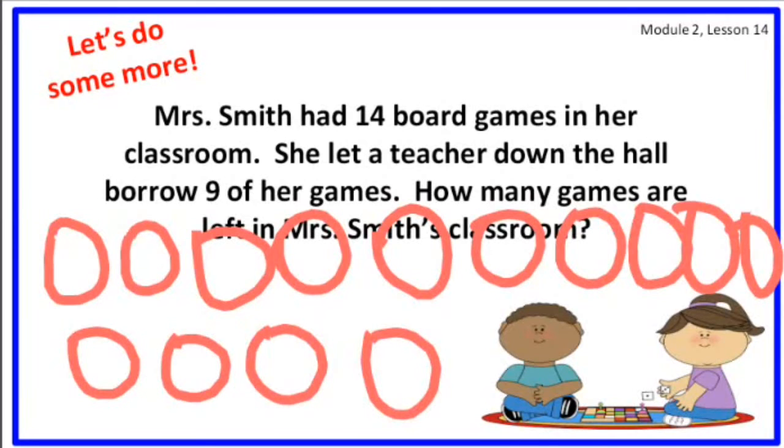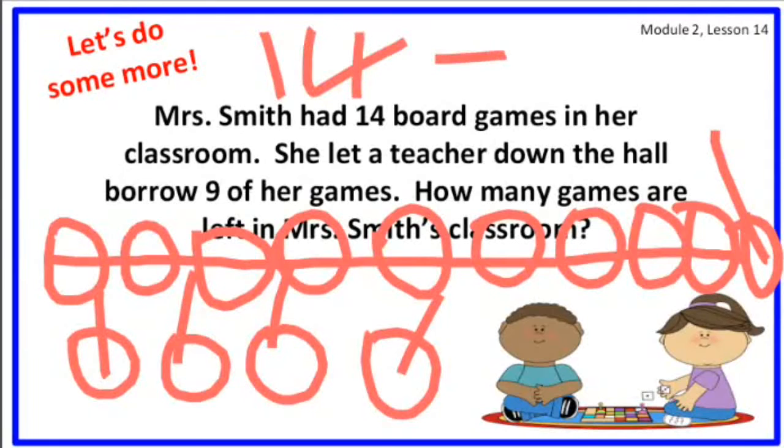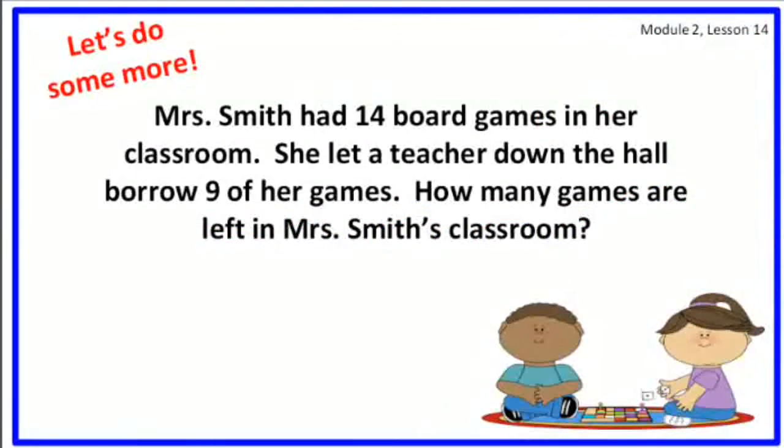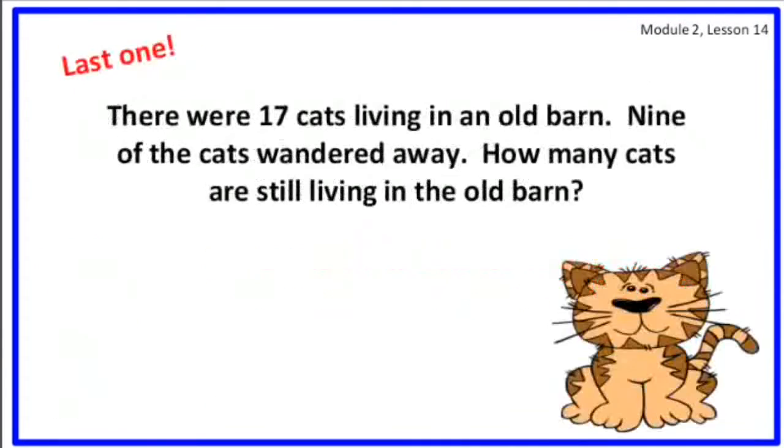Now, she let the teacher down the hall borrow 9 of her games. So that means 9 is going out. So I'll cross out my 9. So how many is left? 1, 2, 3, 4, 5. So that means 14 minus 9, 9 went out, equals what's left? 5. Very good. Alright. Now let's take one more story before we move on to the problem set.